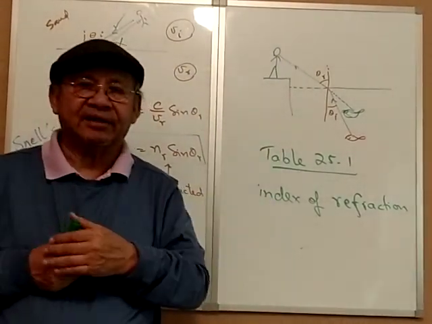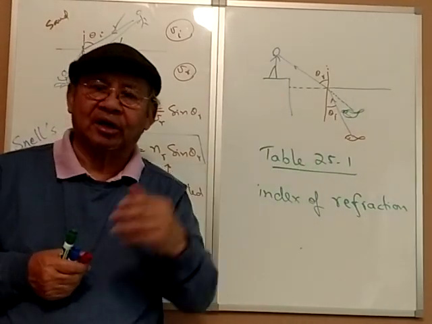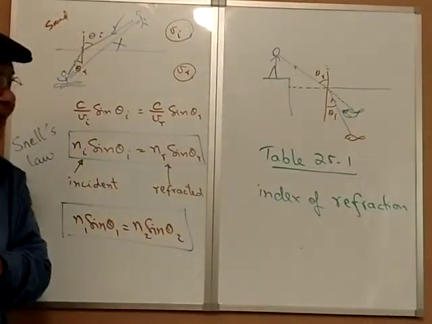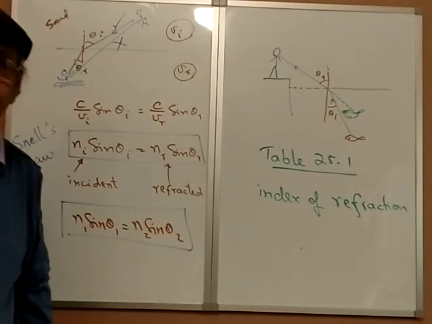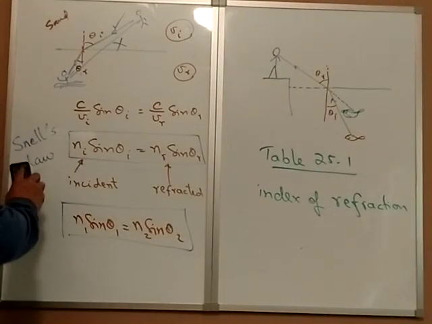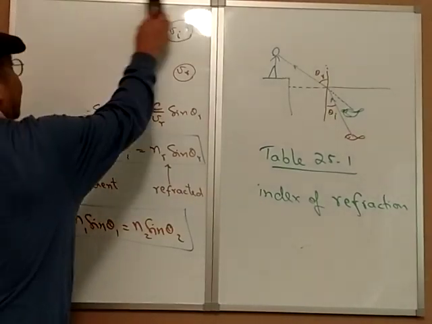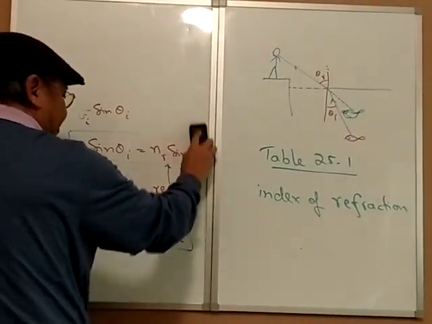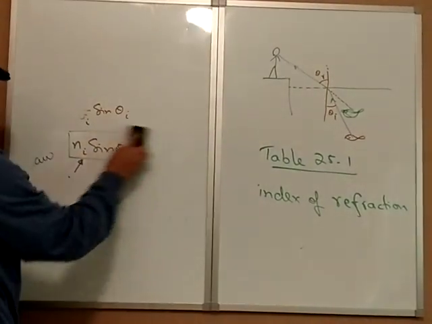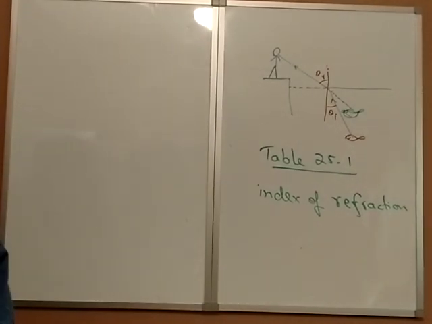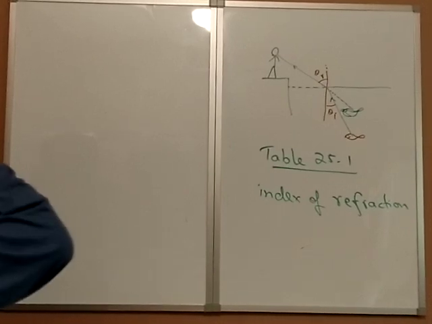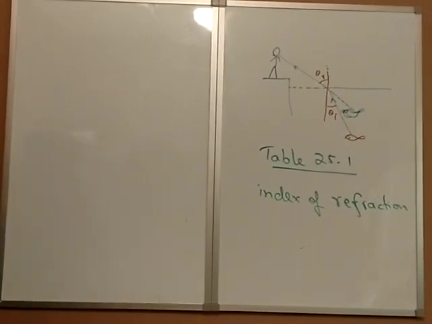For flint glass, for diamond, for water, and stuff like that, okay? So when you do the problem, you can look up. So let me do an example problem. The example is example 25.2, page 894.